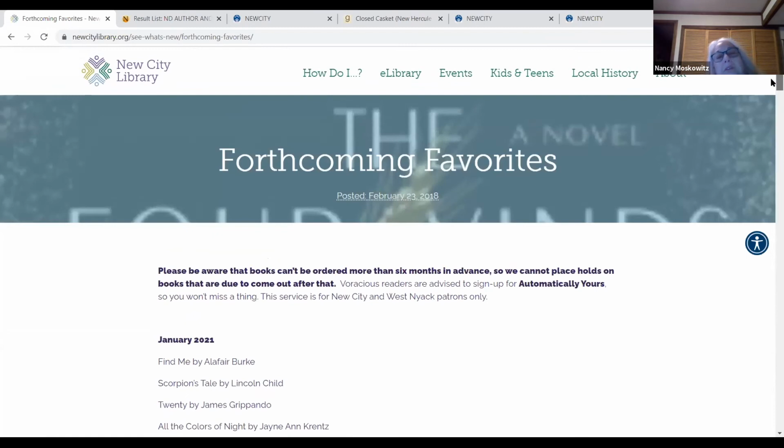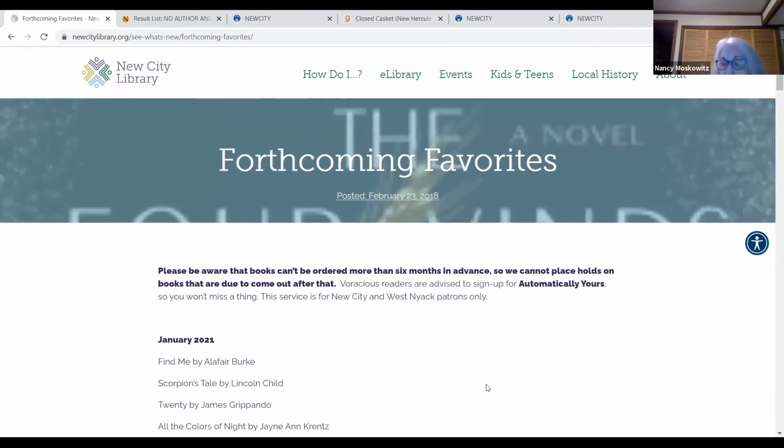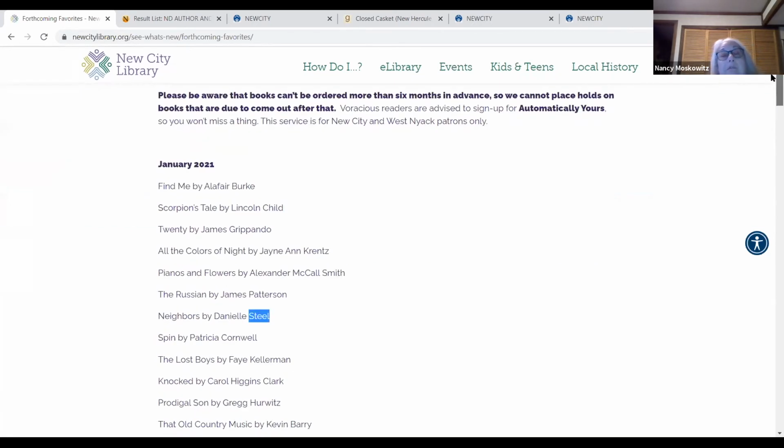The other thing you can do, if you have a popular favorite author, is you can sign up for Automatically Yours, and that's for New City and West Nyack patrons. You get a list of authors, and you choose 10 from the list. And then when the book is ordered, I tell one of the staff members, and she has a list of people who are interested in that author, and she places it on hold for them automatically so that you don't have to miss anything that you're really interested in.